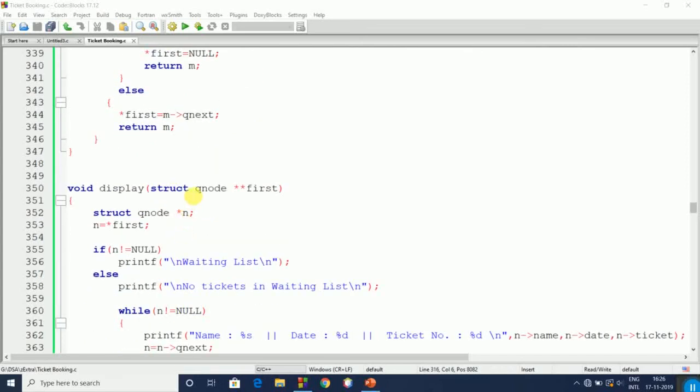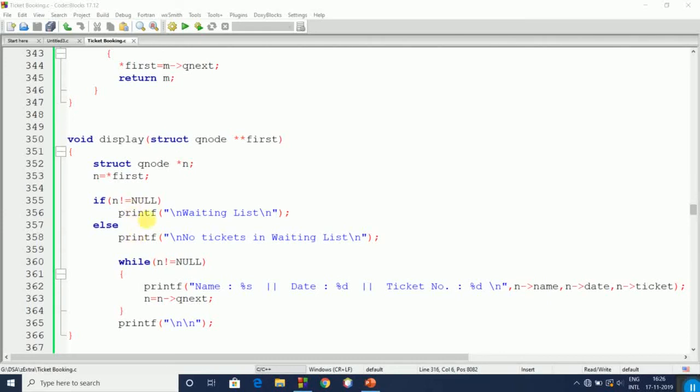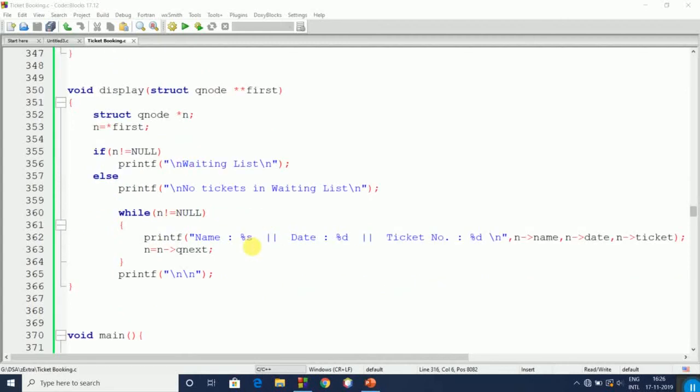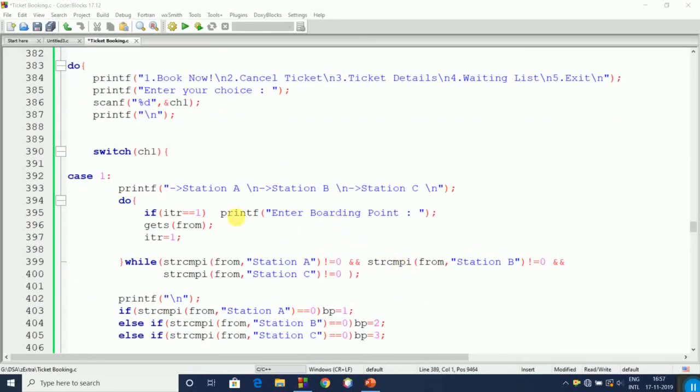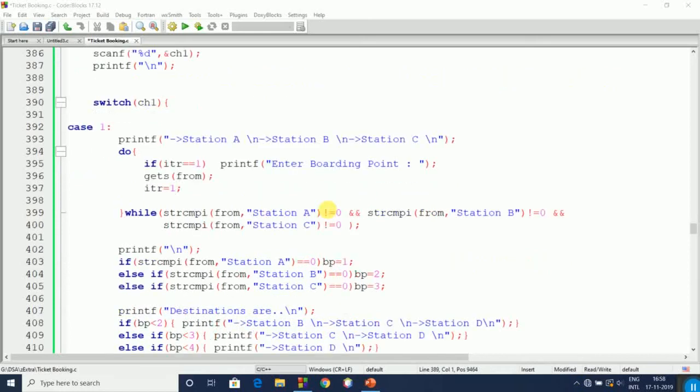Display function is used to display the waiting list. If the waiting list is empty, then no tickets in waiting list will be printed. Otherwise the tickets are printed. In the main method, we will call the function as per the user's choice. Here 1 is to book ticket, 2 to cancel ticket, 3 for ticket details, 4 for waiting list and 5 to exit. If the user wants to book a ticket, then station A, station B and station C are printed.